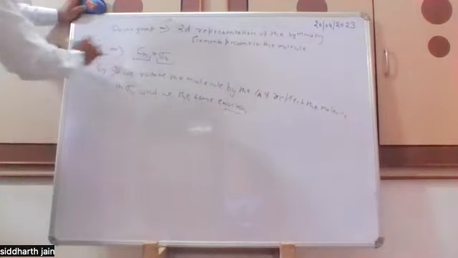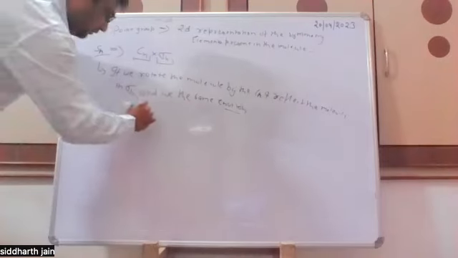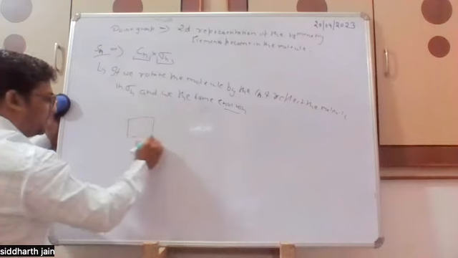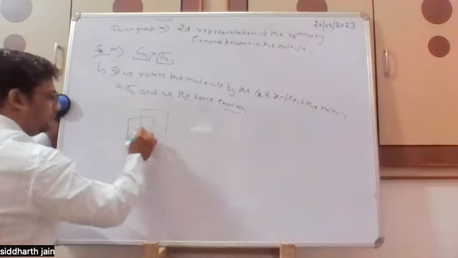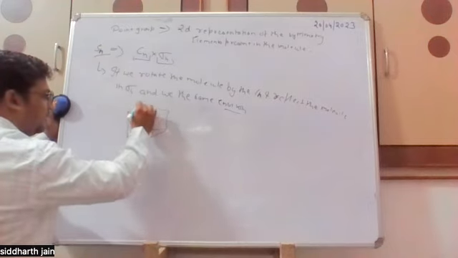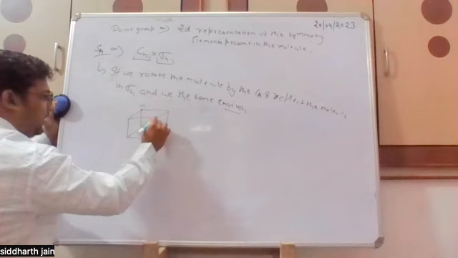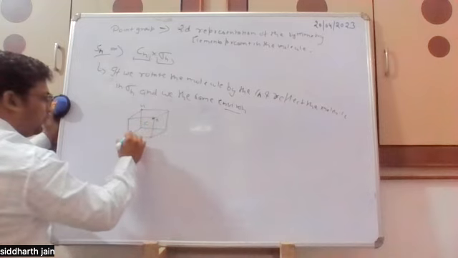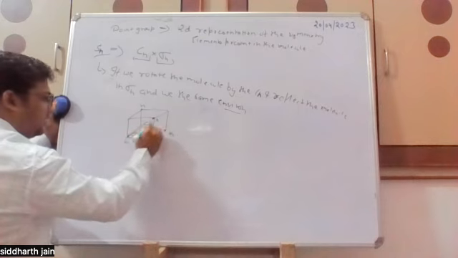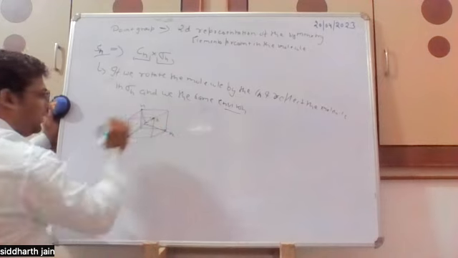So it can be like, assume we are having a tetrahedral structure of CH4, and in a cube we can represent it as, this is hydrogen, this is hydrogen, this is hydrogen, and this is hydrogen. So these are four hydrogens present on alternate corners.